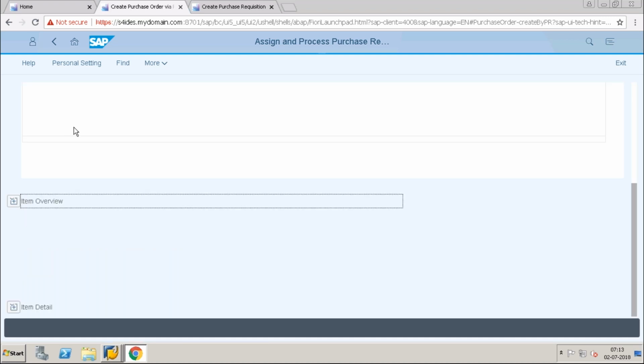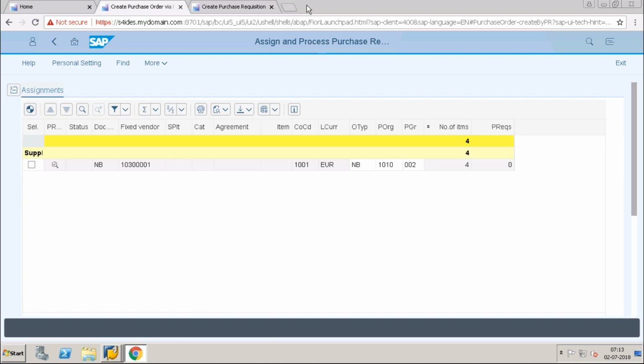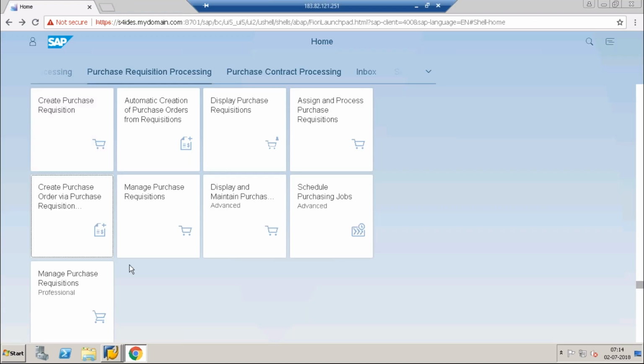And here the assignment also has taken all four. Okay, so we will go with this.